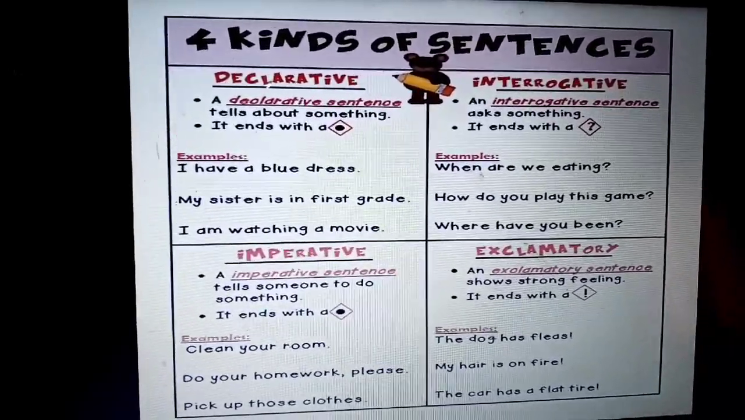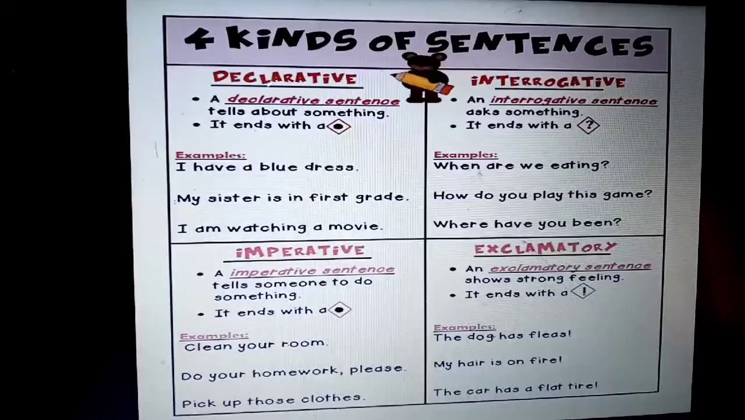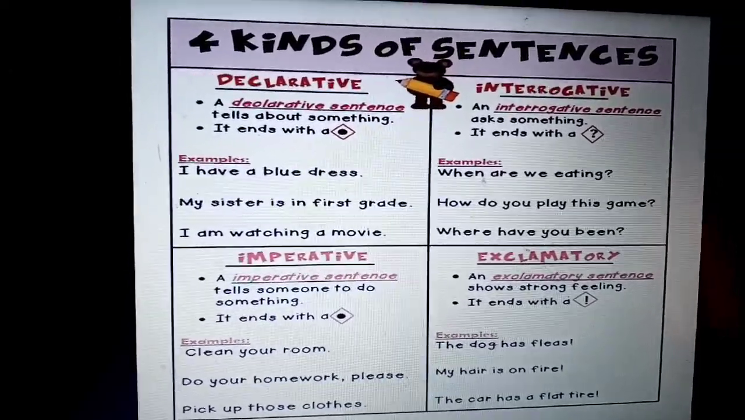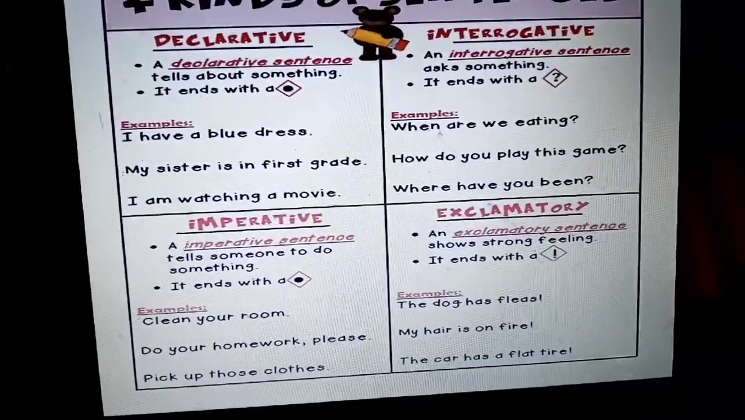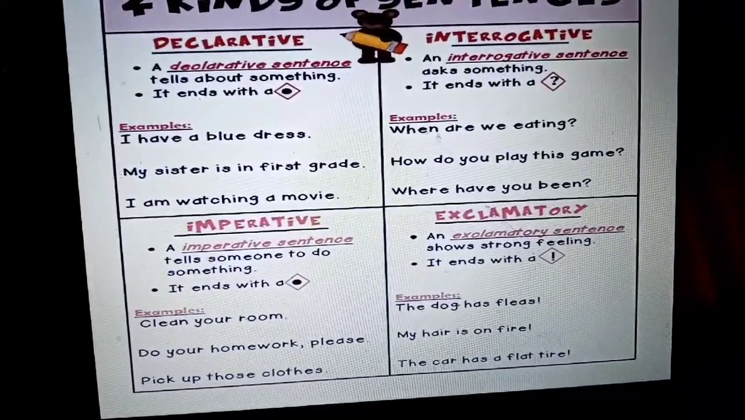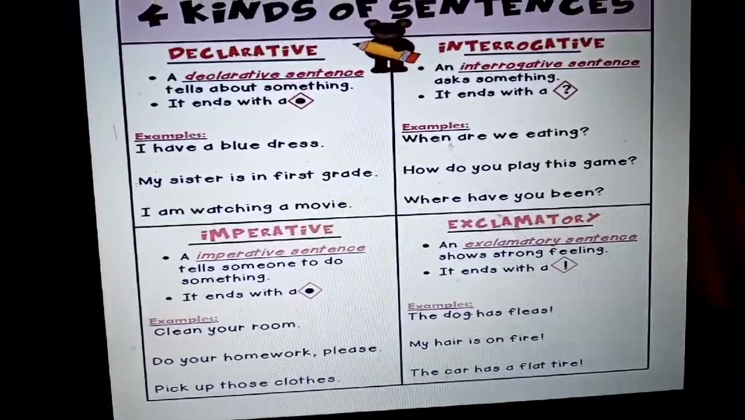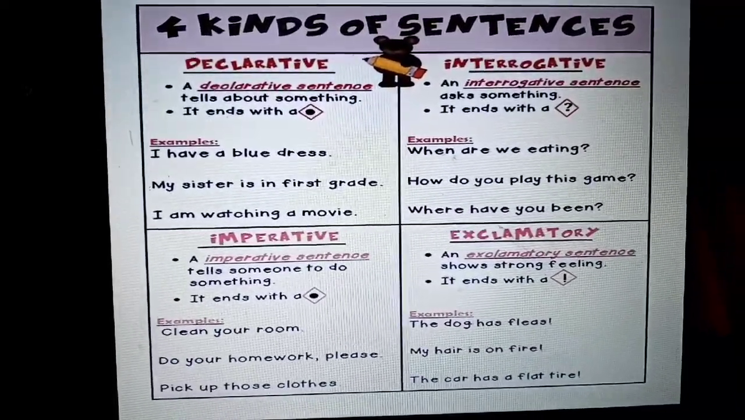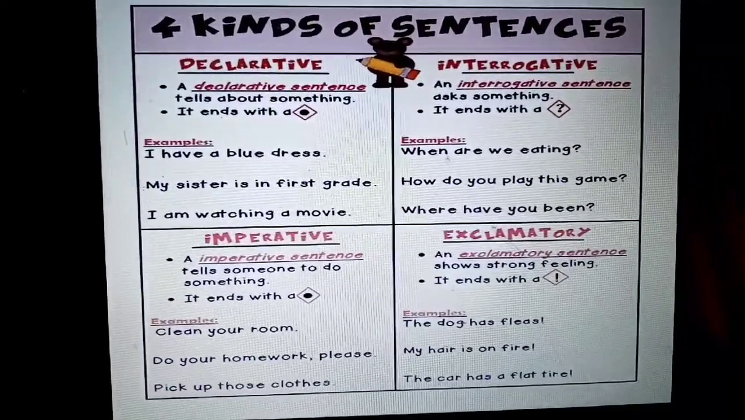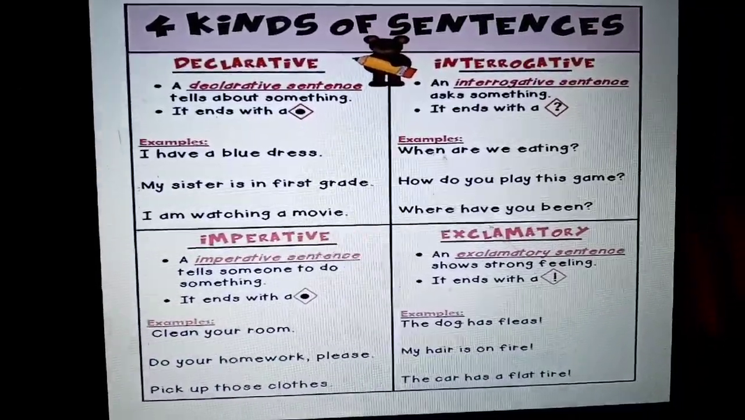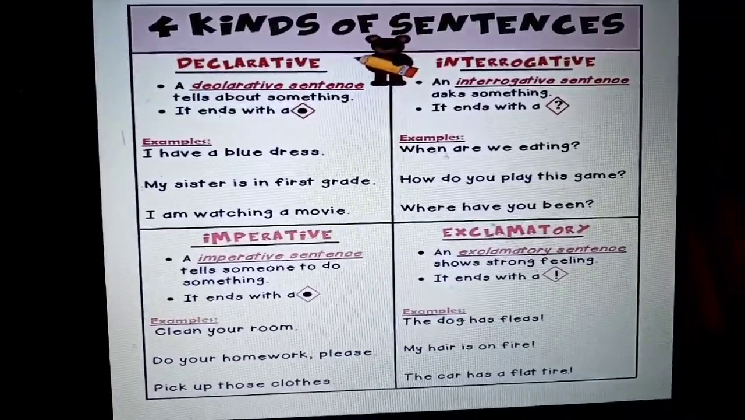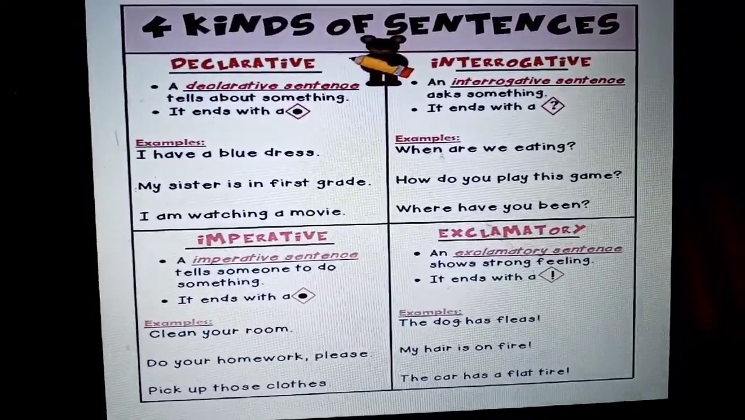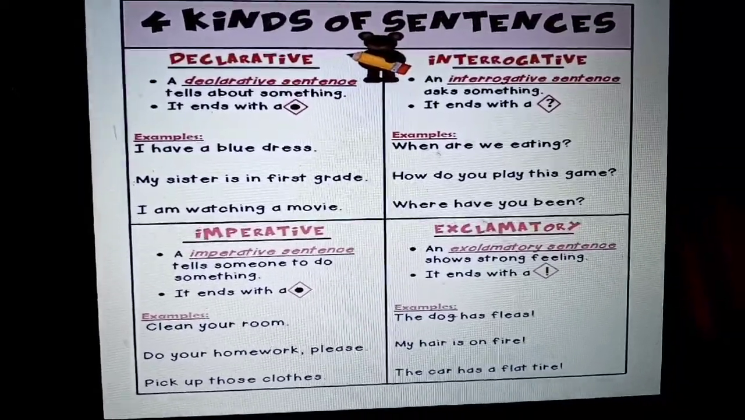Let us move to the 3rd part, interrogative sentence. An interrogative sentence asks something. It ends with a question mark. When are we eating? Here we are asking a question. How do you play this game? Where have you been? So these are all examples of question sentences.